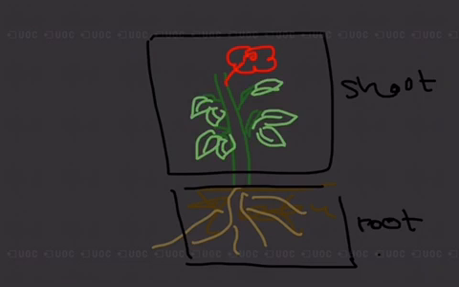For example, the root is responsible for obtaining nutrients. The leaves are the kitchen of a plant. The stem is necessary for transportation. Flowers are responsible for reproduction. So we will now be studying the external structures of these parts, starting with root in this particular video.